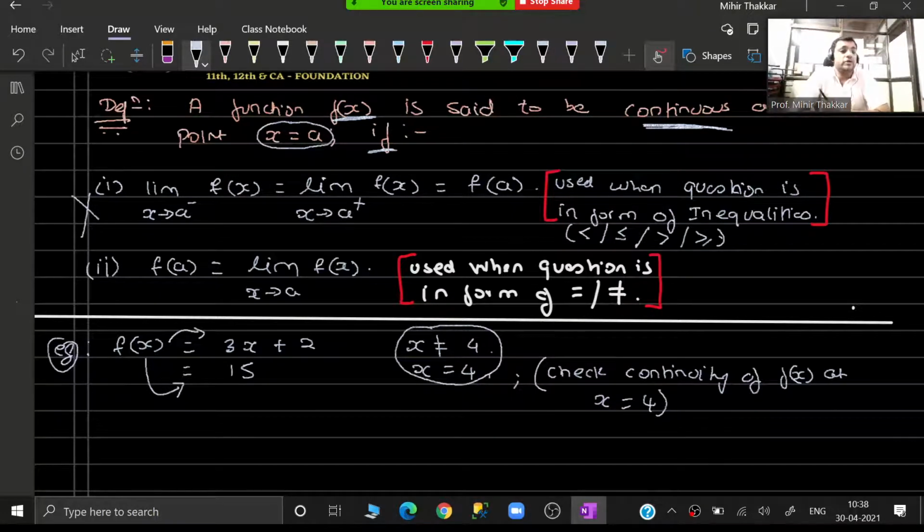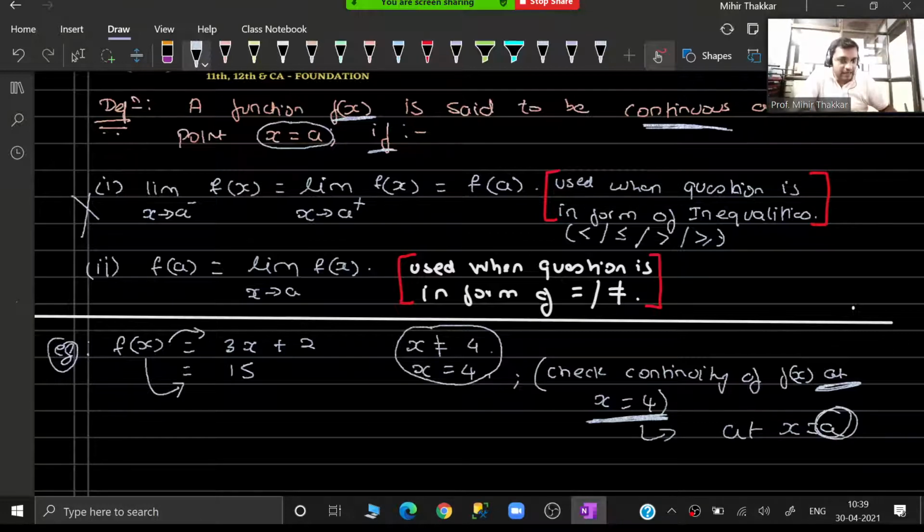In the second formula you have two things: one is f of a and one is the limit of f(x). Obviously I am sure you can calculate the limit of f(x) without a lot of explanation from my side, but how will you get the value of f of a? If you observe, I am given at x equal to 4. At x equal to 4 is similar to at x equal to a.